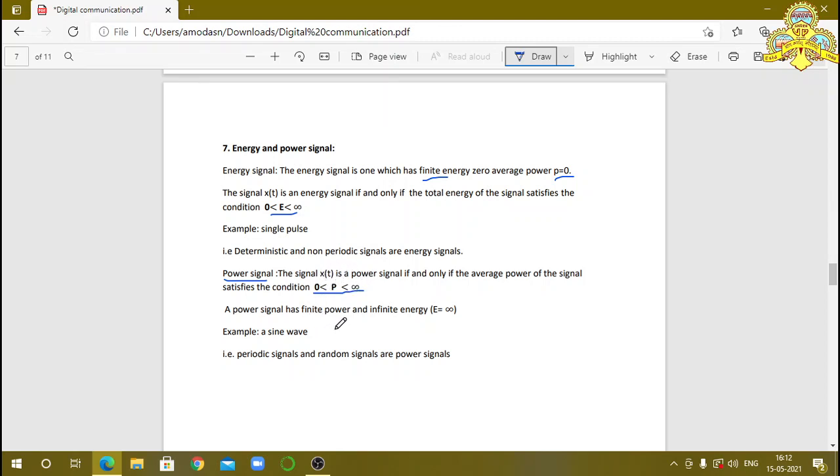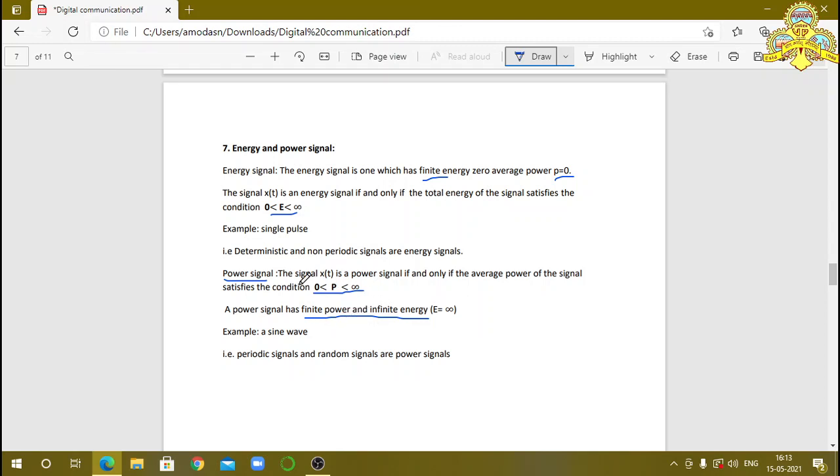A power signal has finite power and infinite energy. You observe here, the power signal has finite power and infinite energy. E is equal to infinity. There is a difference between this energy signal and power signal. Energy signal means here finite energy, power is 0. And here finite power but energy is infinity, not 0.